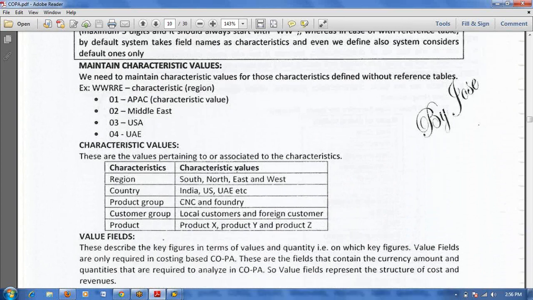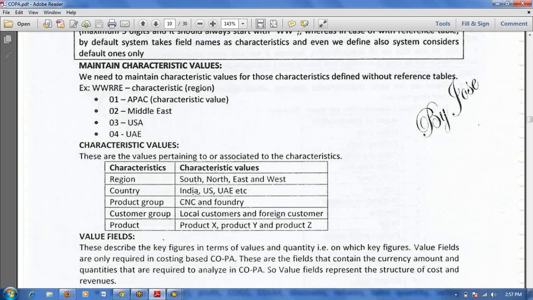Now you can see characteristic values. I have completed characteristics and value fields; now characteristic values. Here the characteristics are material, region, country, product group, customer group. At these levels I want to see the profitability. Region, for example, may be south, north, east, or west. South is one characteristic value; north, east, west likewise.